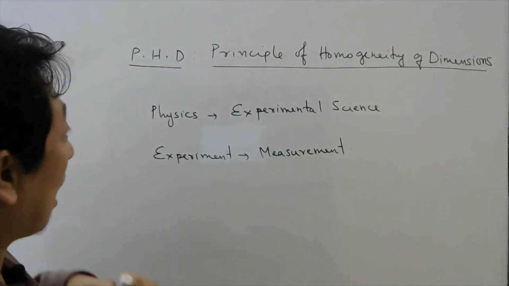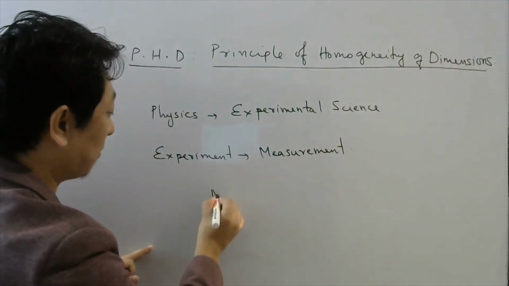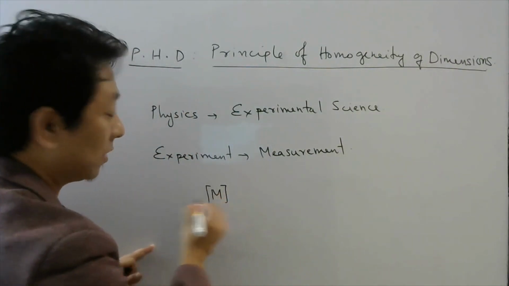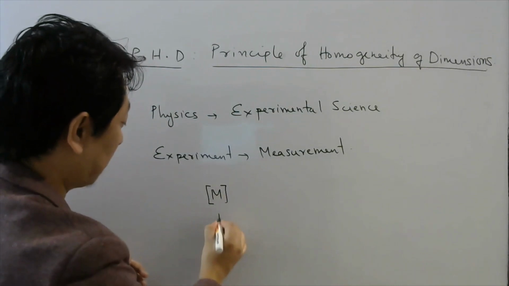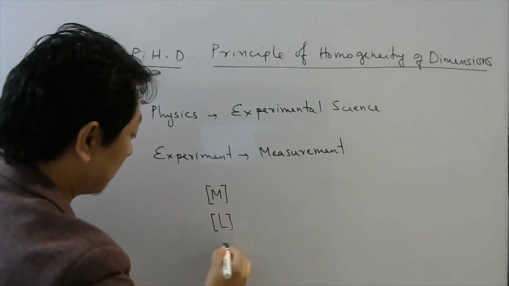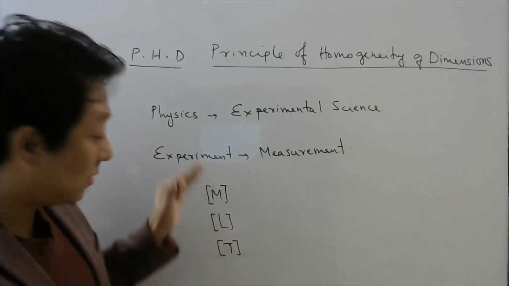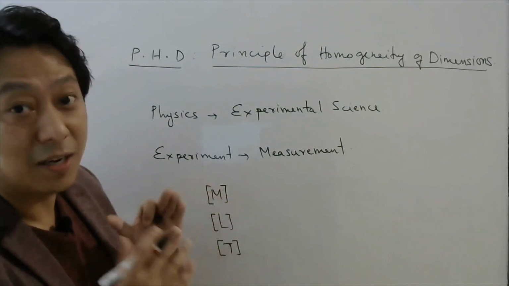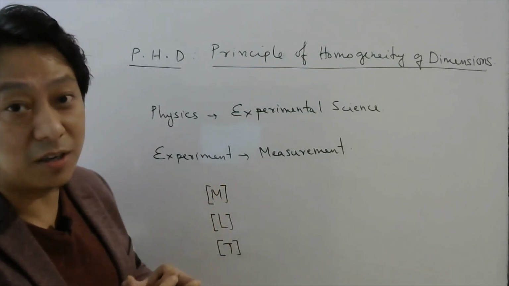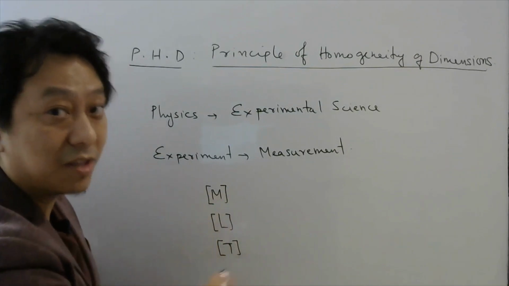Okay, so how do we write the dimension of mass? We write it as capital M with a square bracket, the dimension of length as capital L with a square bracket, and the dimension of time as capital T with a square bracket. Once we decide that this is the way we will write the dimension of fundamental quantities, for derived quantities we can write in terms of these three.